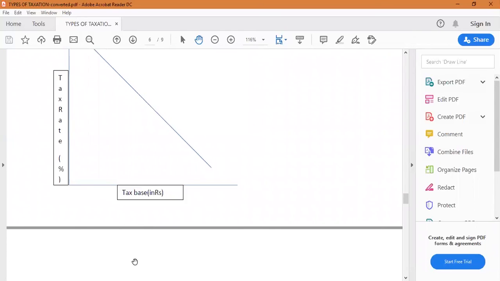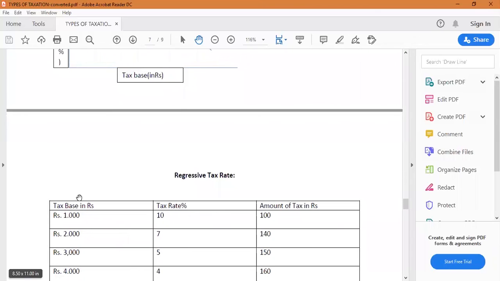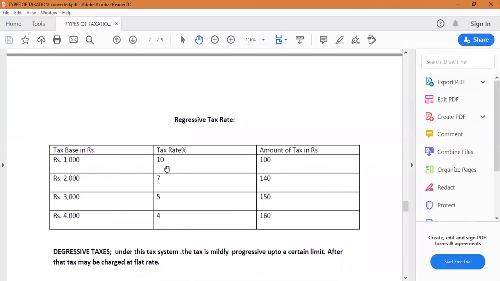As you see in the diagram and the table, as the income increases from 1000, 2000, 3000, 4000, the tax rate declines: 10, 7, 5, 4. Though the amount of tax increases, 140, 150, 160, the tax rate is more important, and that declines. So that is given in this downward sloping line.